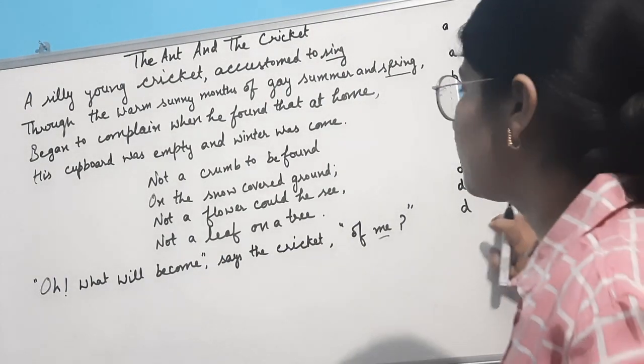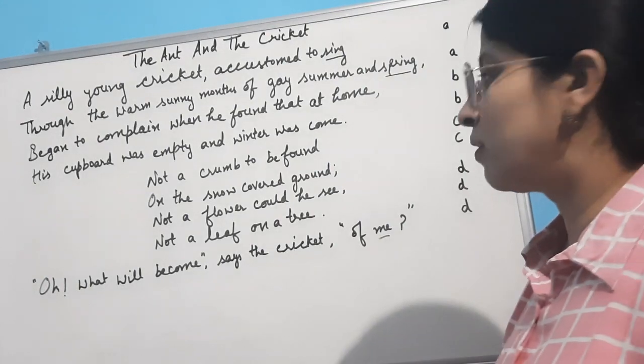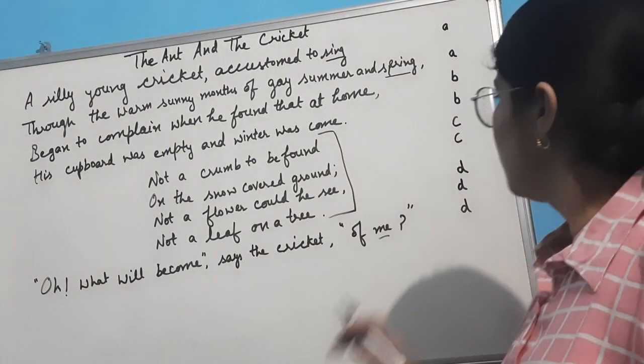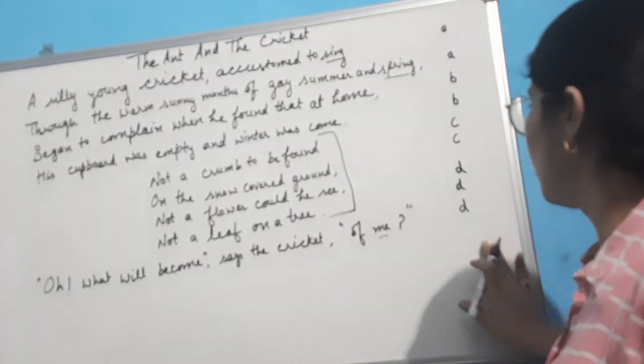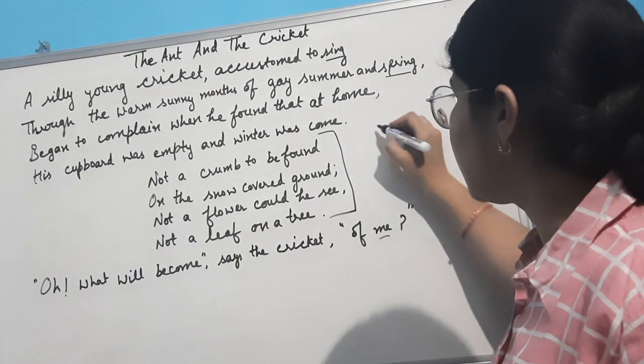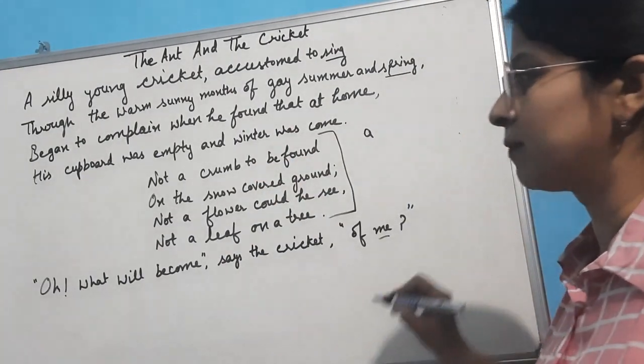Suppose this full stanza is not given in the question paper, and only these four lines are given. How will you write? C, C, D, D? No. You will start from the beginning. We consider this as A. Not a crumb to be found, the sound it is giving a.